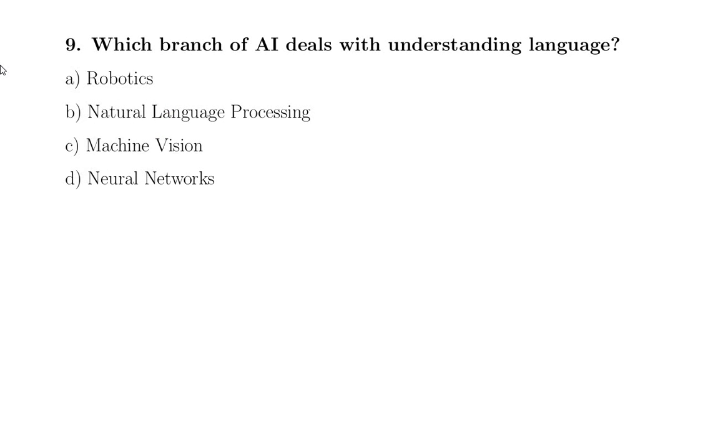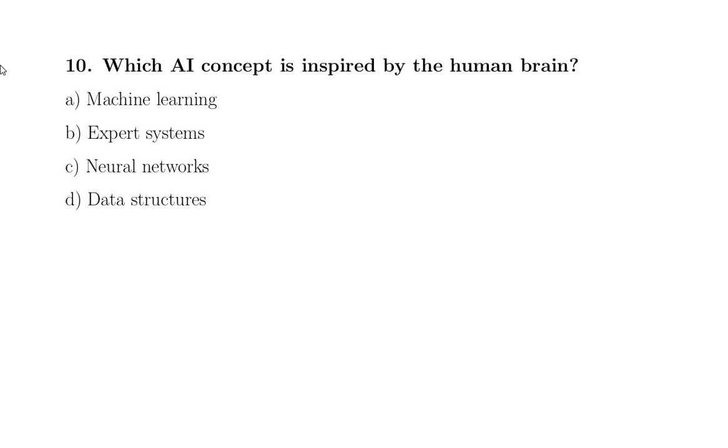Which branch of AI deals with understanding languages? Robotics, natural language processing, machine vision, and neural network. The correct option is natural language processing. That is option B.